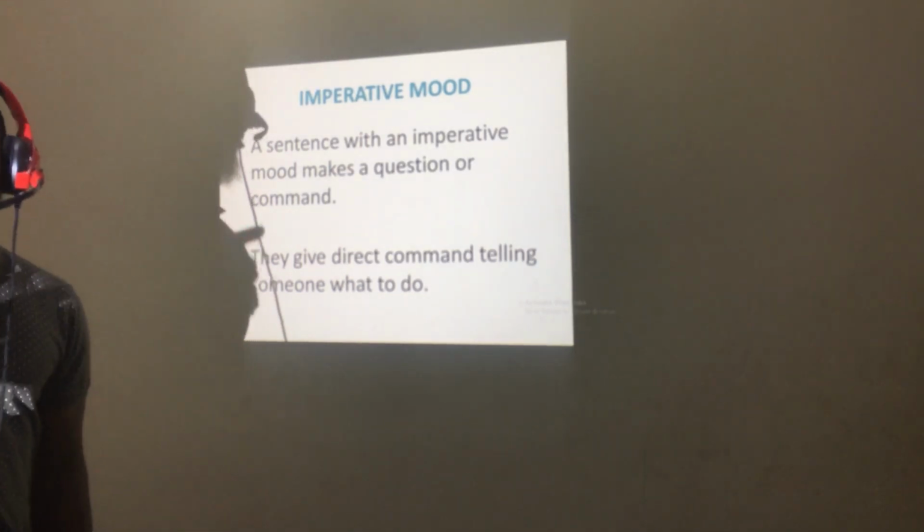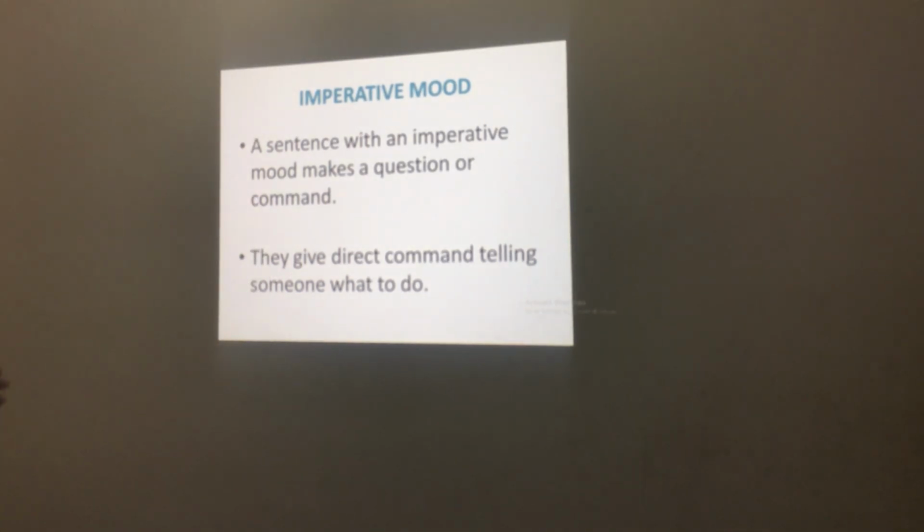If you see a sentence, how do you know this sentence is imperative, or indicative, or subjunctive? It depends on the verbs, the auxiliary verbs you see. But in this kind of mood, which is imperative mood, the first condition is that the imperative mood asks a question or a command. They give direct command telling someone what to do.